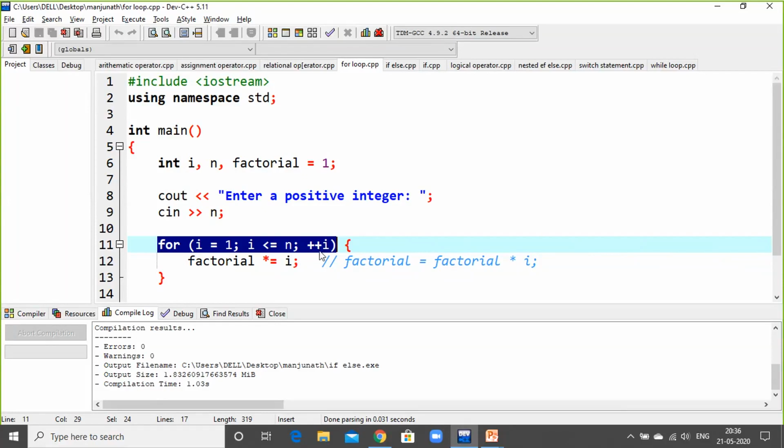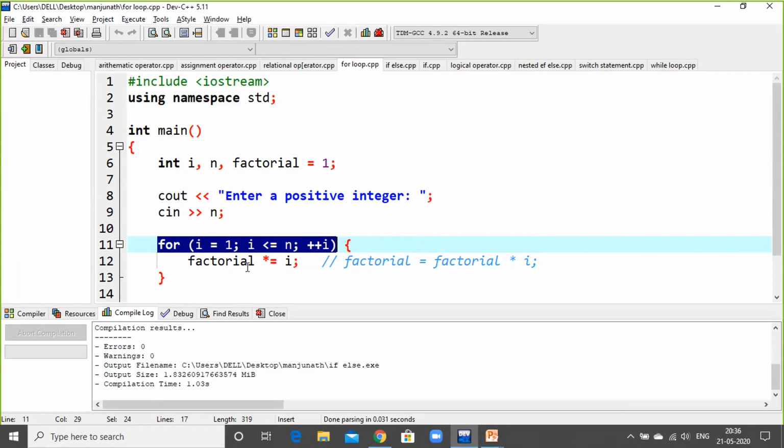Here a post increment is there. There are two kinds of increment and two kinds of decrement operators. That is post increment and pre increment, and post decrement and pre decrement. Now here pre decrement is there.